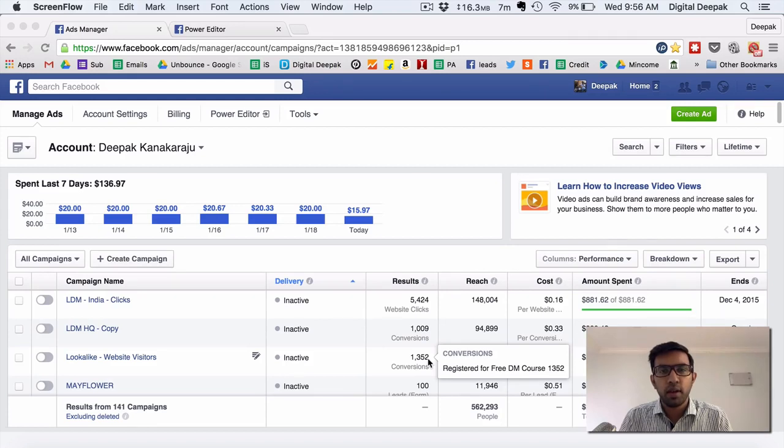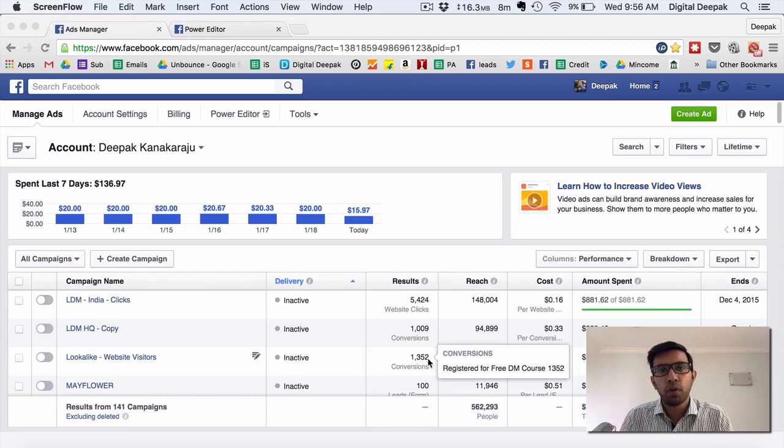Facebook advertising. I hope in the last few lessons you have learned about Google advertising and Twitter advertising, and Facebook is the next major paid advertising platform when it comes to digital marketing. So here I am right now in the dashboard of my Facebook Ads Manager. If you have a Facebook account, you can create a Facebook Ads account from within your account. You will need an international debit card which works online, or you will need a credit card to activate your account. Alternatively, you can use PayPal as well.